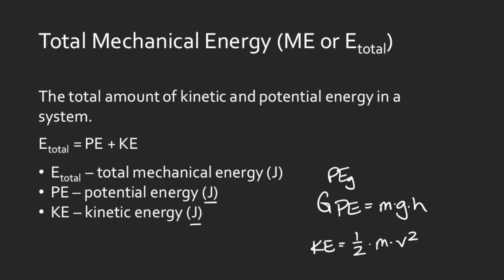Okay, so what we're going to be adding to that now is the total energy that's involved. The total energy is going to be the sum of our potential and kinetic energy, and that just means that we're adding them together. So potential energy plus kinetic energy is equal to your total energy, and the total energy that we're talking about is the mechanical energy. Sometimes you'll see that written as ME or E total, and sometimes you might even see total mechanical energy, TME. Those are all just different ways of saying the total energy of the system, of whatever we're talking about.